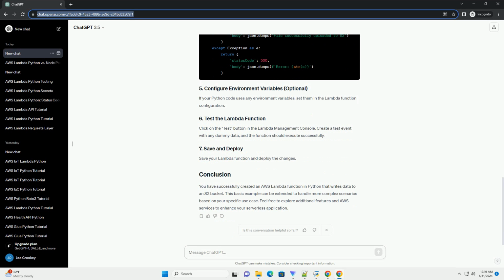You have successfully created an AWS Lambda function in Python that writes data to an S3 bucket. This basic example can be extended to handle more complex scenarios based on your specific use case. Feel free to explore additional features and AWS services to enhance your serverless application.